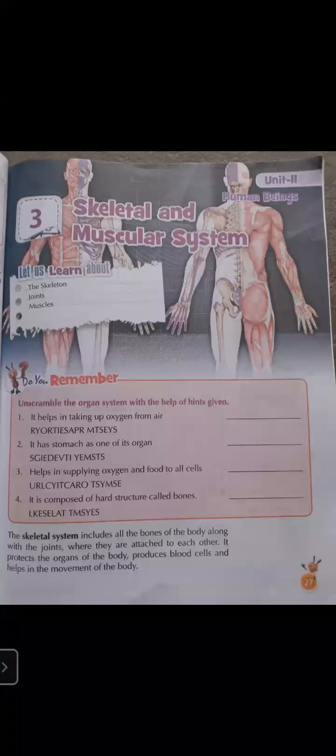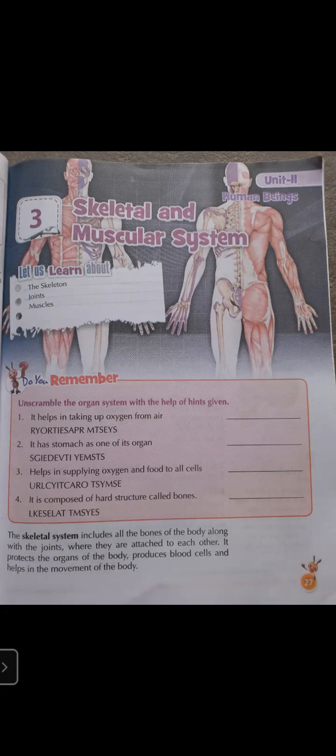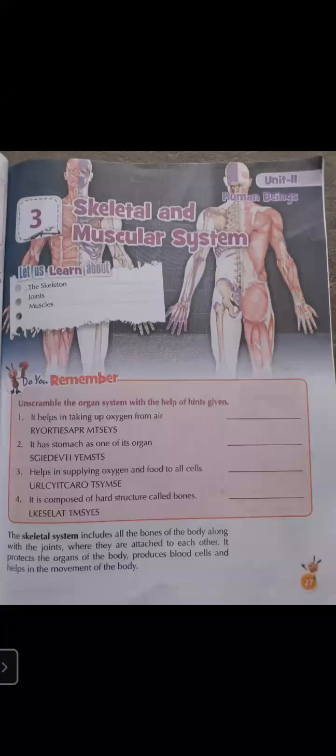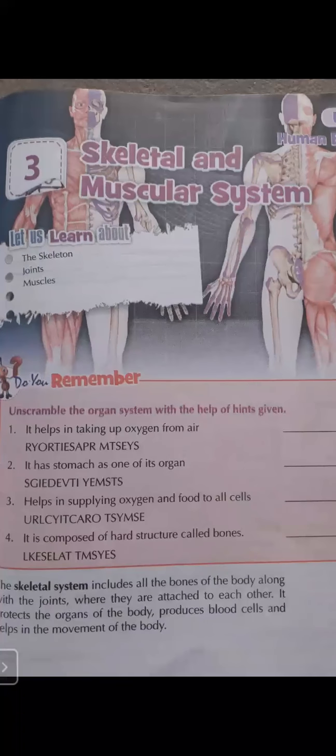Circulatory system. The fourth one, it is composed of hard structures called bone. This system is made up of bone, and this is the topic of our chapter 3, the skeletal system. So you have to unscramble these organ systems and write them in proper sequence. Okay, so student, let's start. Open page number 27.